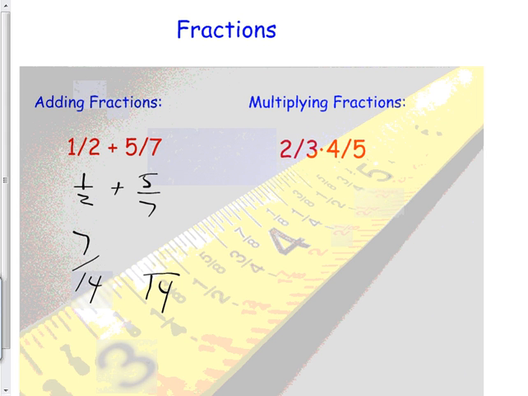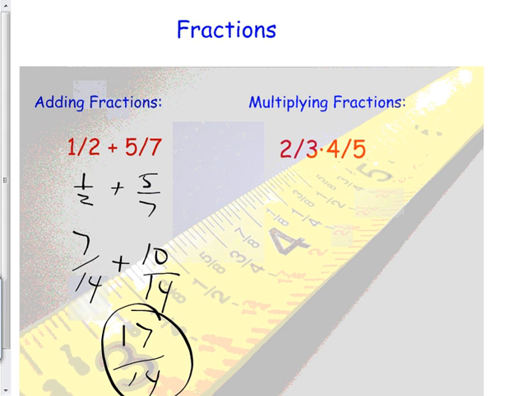Well, you double the 7, so we double the 5, and it makes it 10. And now I can add them. And please don't ever change these to a mixed number. Leave them like that. I know improper sounds like wrong, but it's actually good. We like that better than 1 3/14.